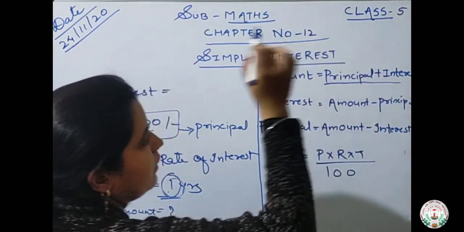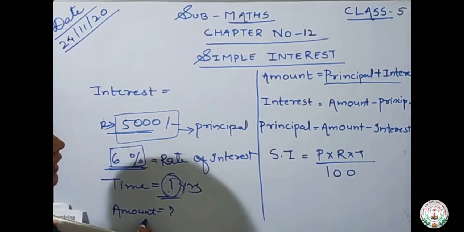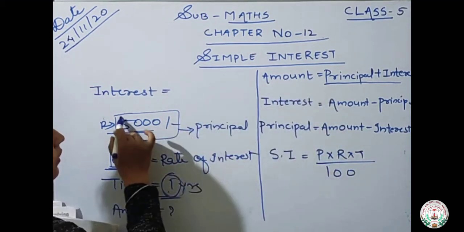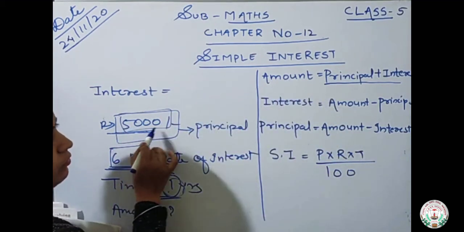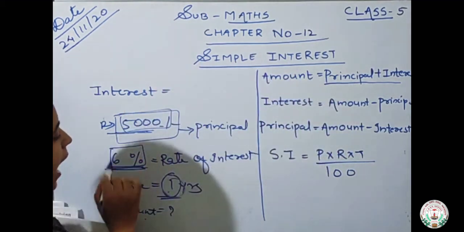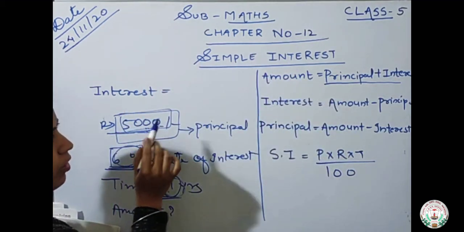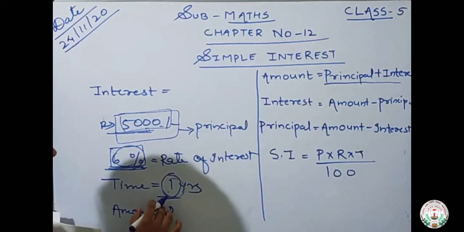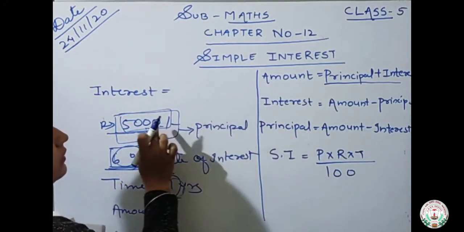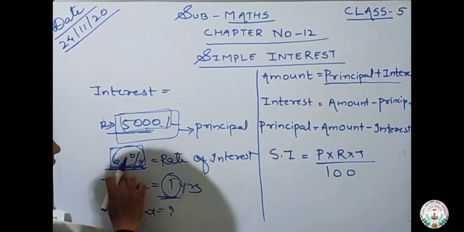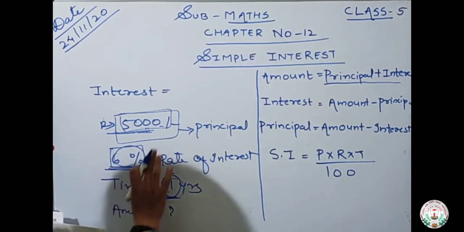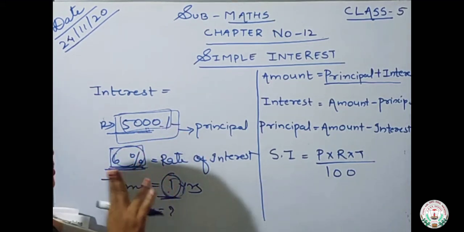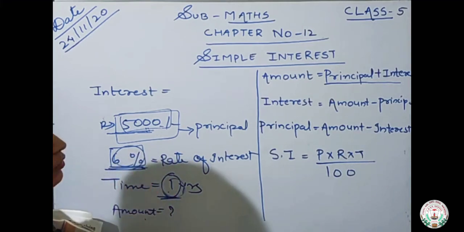What amount will I get? This is my principal, and 6% of this amount will be interest. So the total amount I get after 1 year is the addition of the principal and the interest generated.